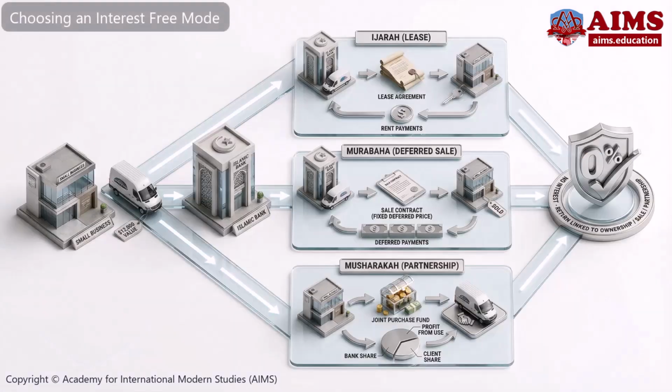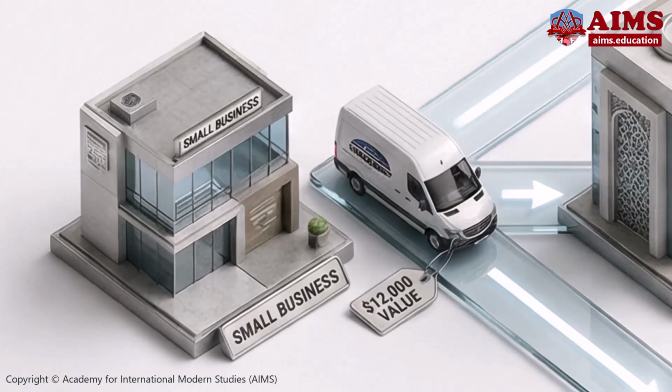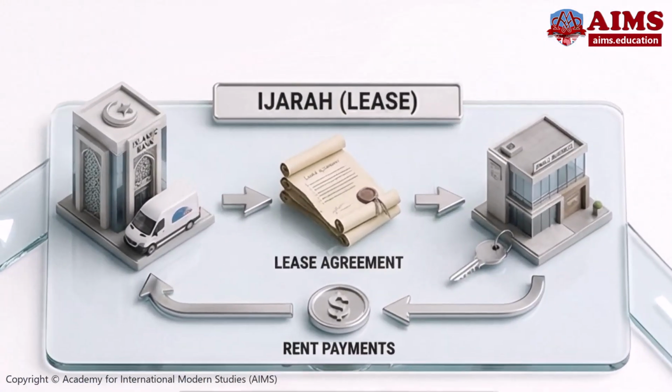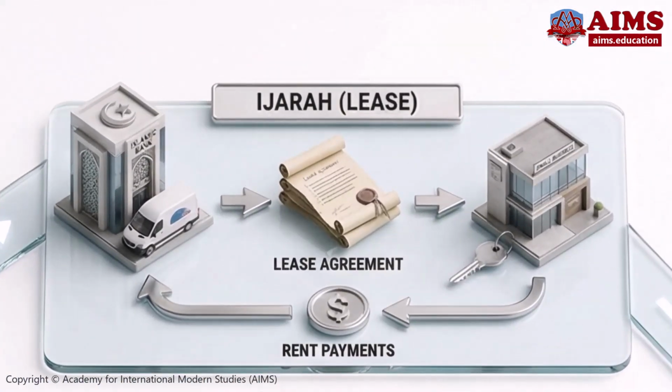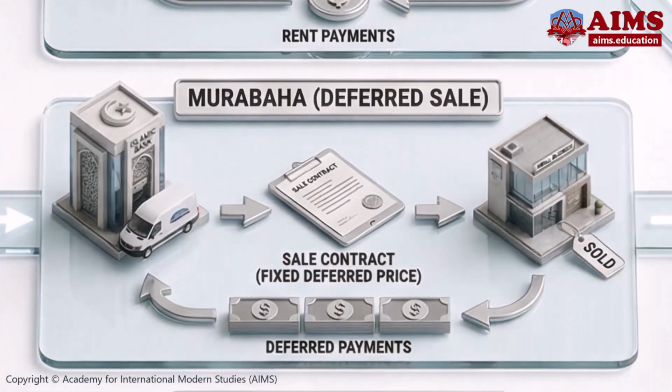Choosing an interest-free mode. A small business needs a delivery van worth $12,000. Islamic Bank has 3 options. Option 1. Ijarah. The bank buys the van and leases it to the client for rent. Option 2. Murabaha. The bank buys the van first, then sells it to the client at a fixed deferred price.